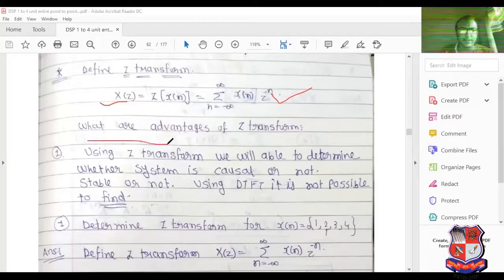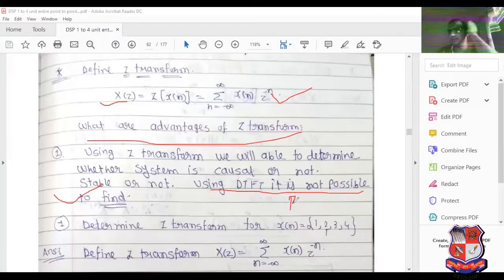And what are the advantages of Z transform? Using Z transform, we will be able to determine whether the system is causal or not. Compared to DTFT, this is the most important. DTFT means discrete time Fourier transform. It simply transfers the signal from time domain to frequency domain. But whether the system is stable or not, or causal or not, is not identified with the help of DTFT. It is identified with the help of Z transform. That's why Z transform is used compared to DTFT. So that is the basic concept regarding Z transform.